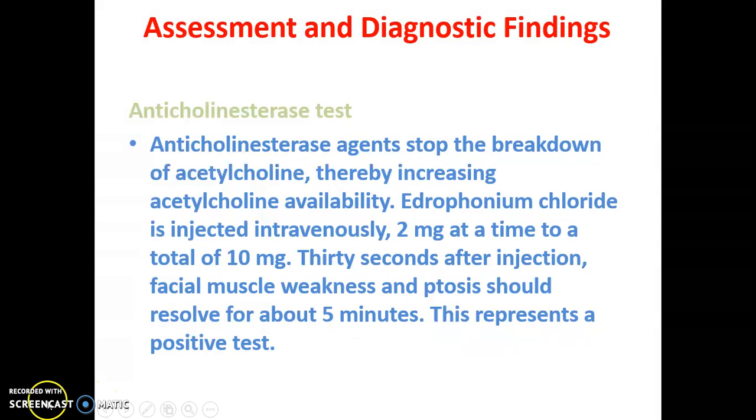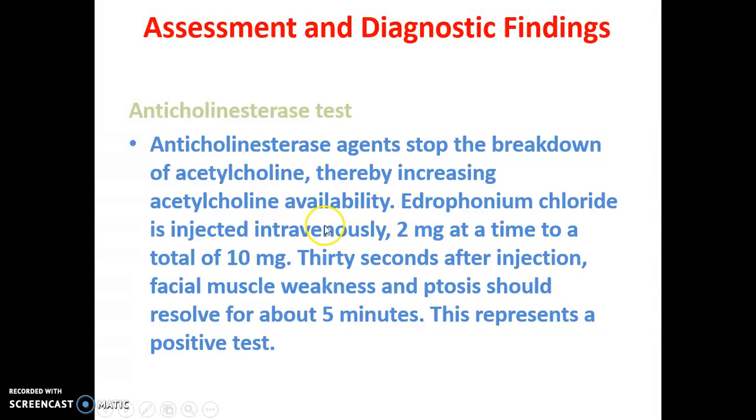Anticholinesterase agents stop the breakdown of acetylcholine. So here edrophonium chloride is injected intravenously, 2 mg at a time to a total of 10 mg. Edrophonium chloride is an anticholinesterase. Thirty seconds after injection, facial muscle weakness and ptosis should resolve for about 5 minutes. So after giving the injection, within 30 seconds, if you check, you can see that the facial muscle weakness and other problems are resolved. It means it is a positive test.